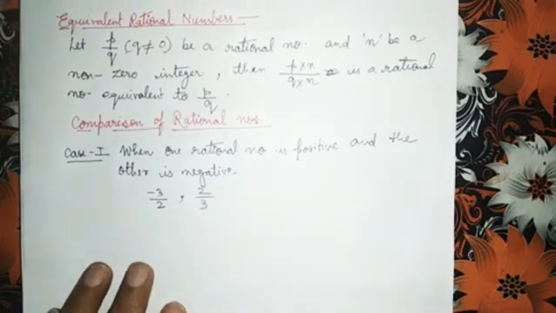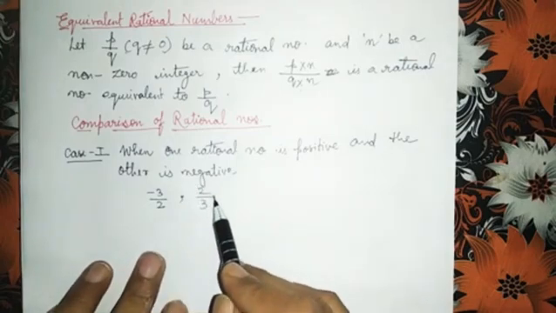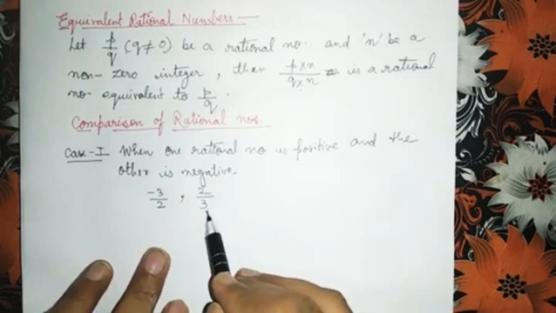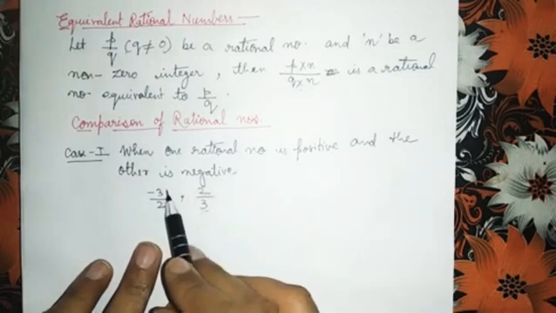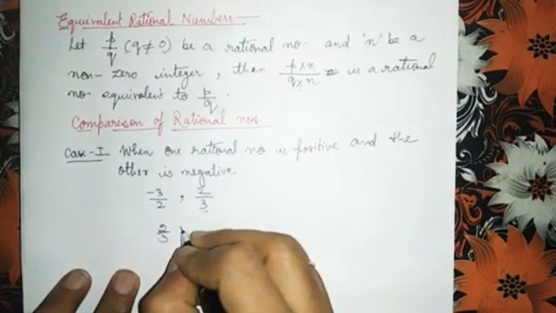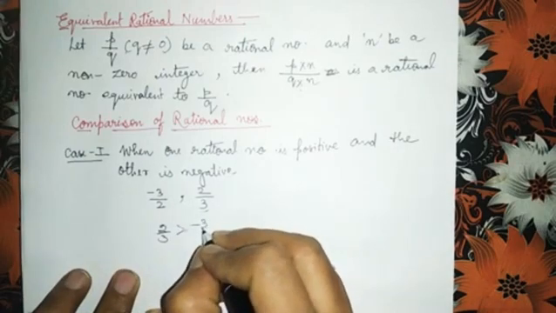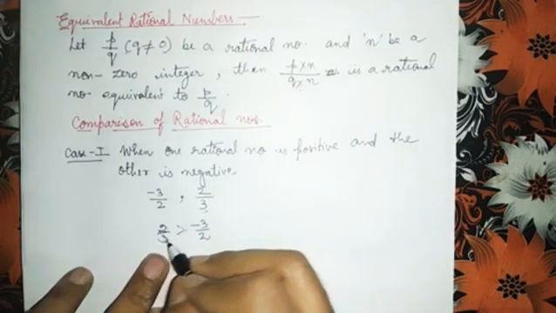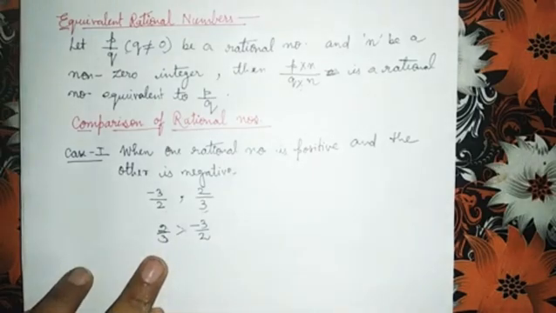So 2 by 3 is greater than minus 3 by 2, because 2 by 3 is a positive rational number.